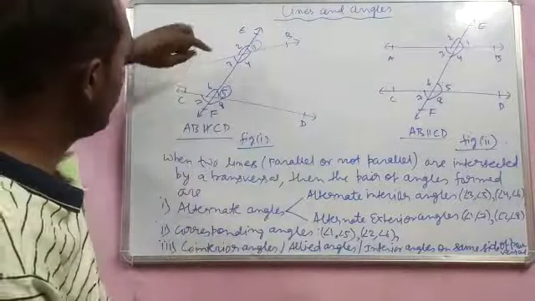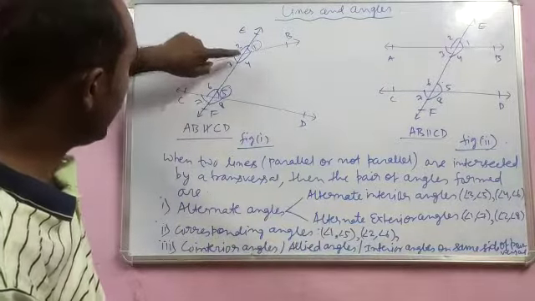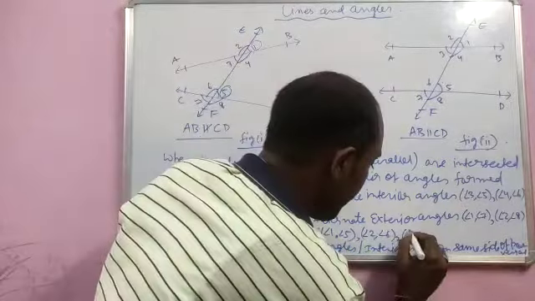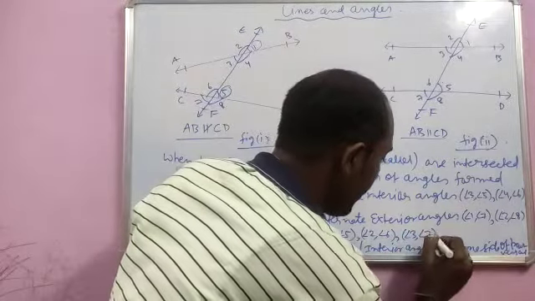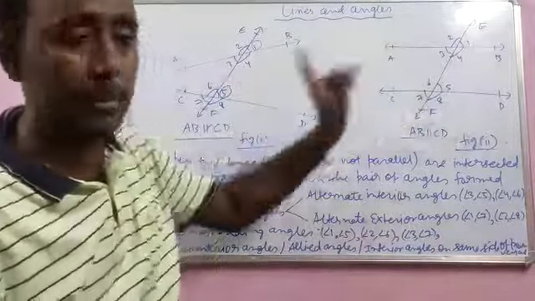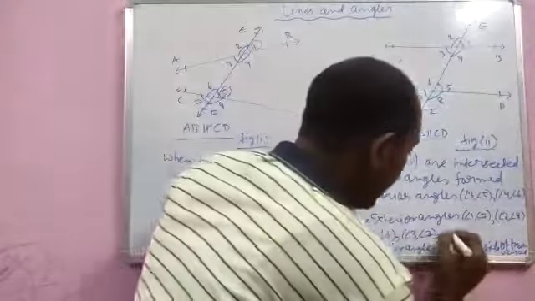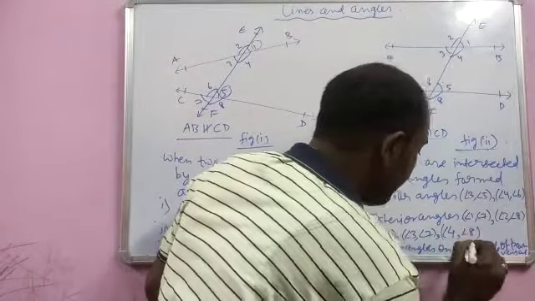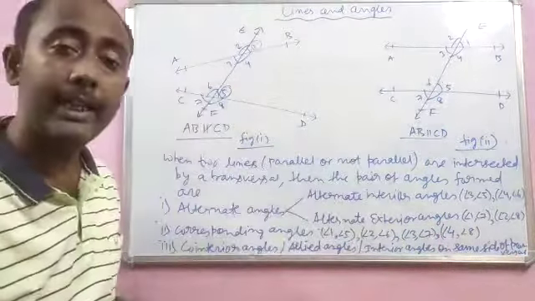If you go for 3 now, 3 is below the line, so below the line is 7. So 3, 7. And when you go for the last one, 4 will pair with 8. It is for both the figures, okay? So angle 4 and angle 8. So these will form corresponding angles.